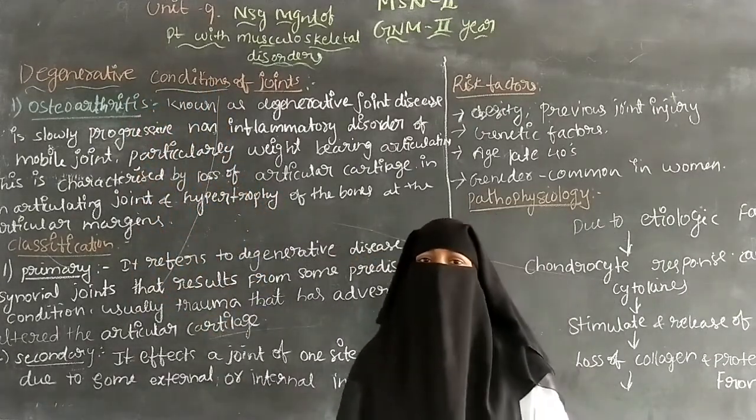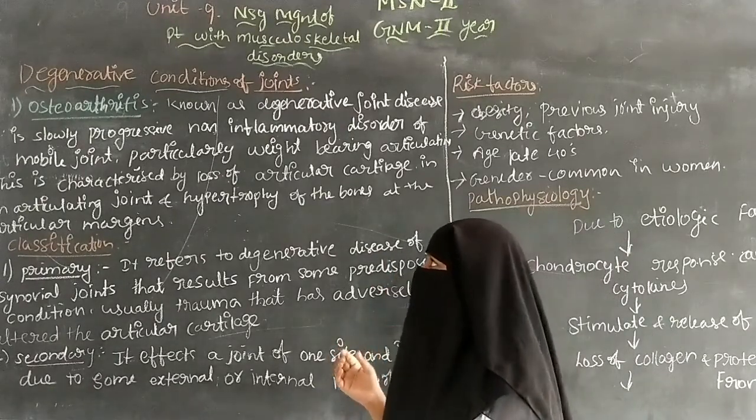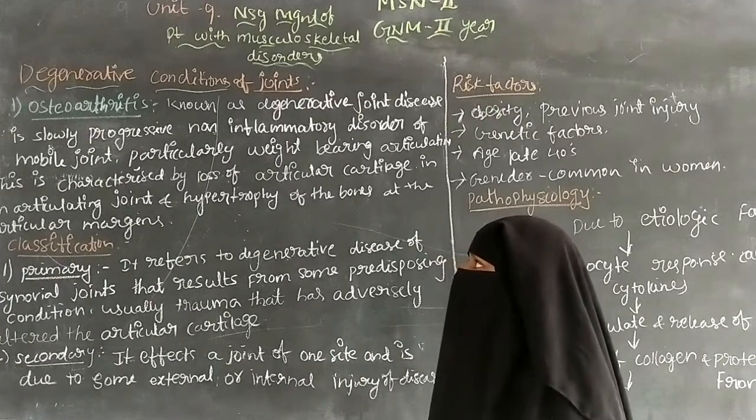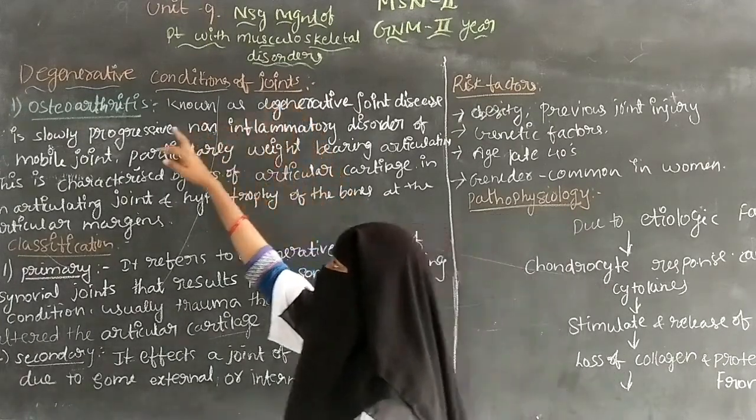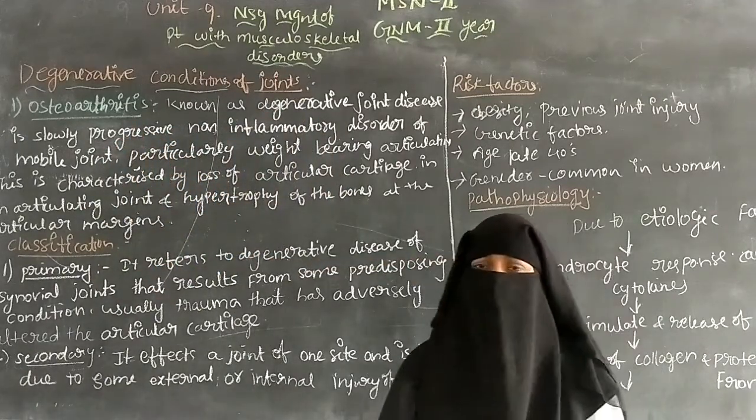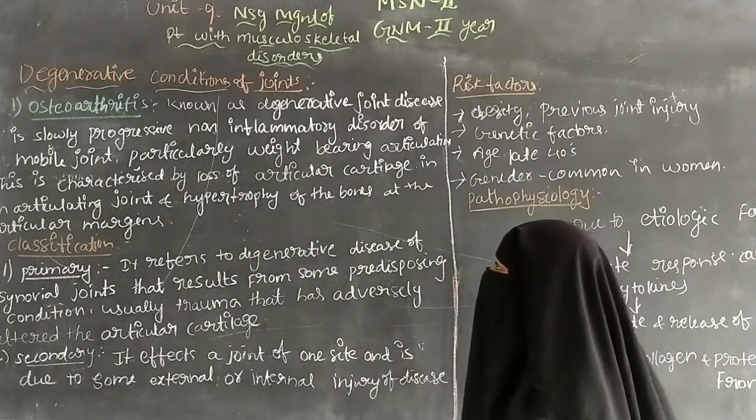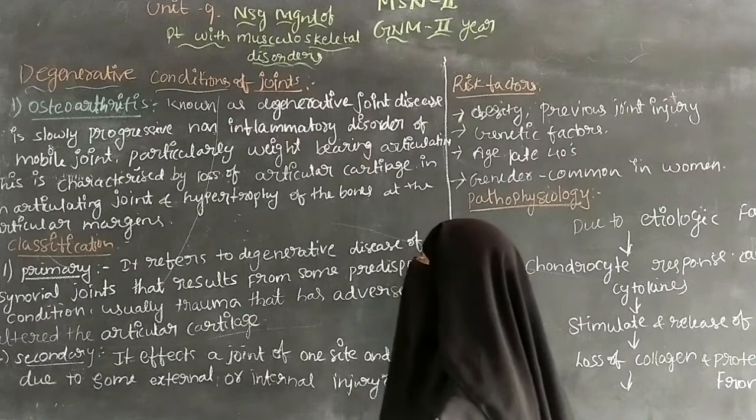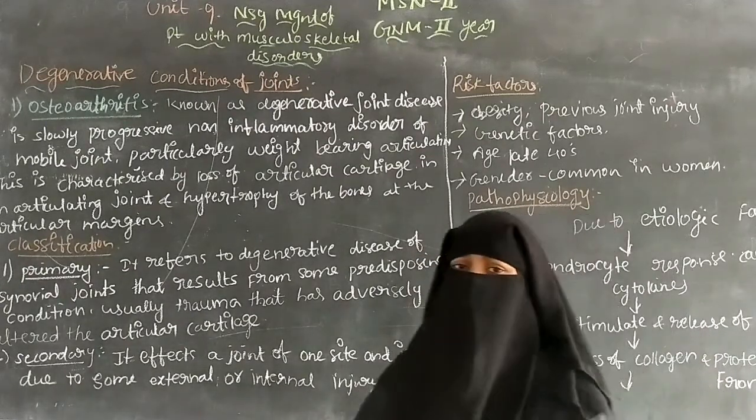Degenerative means it is a continuous process, so it can be present lifelong. Degenerative conditions of joints include osteoarthritis. In the degenerative conditions, osteoarthritis is one of the abnormal conditions. Osteoarthritis is known as degenerative joint disease.